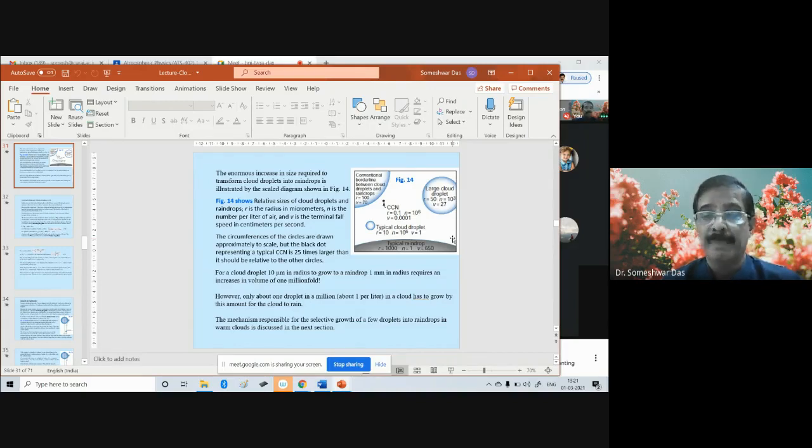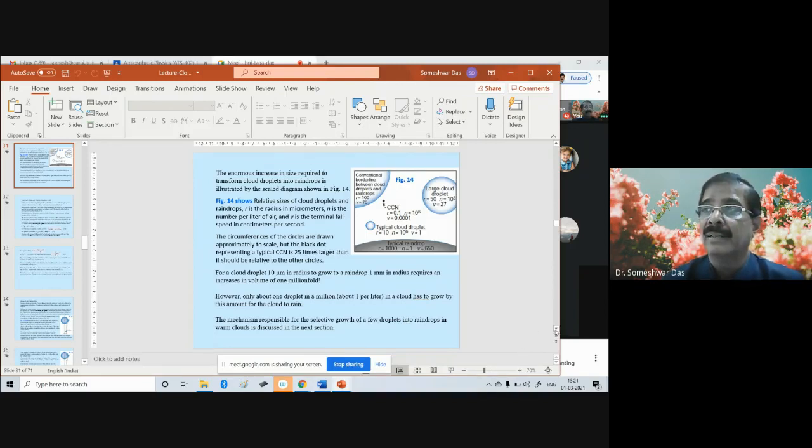The more their mass, the more the impact of gravity upon them. So because of gravity, the droplets start descending towards the ground. That depends on the size and mass of the droplets.